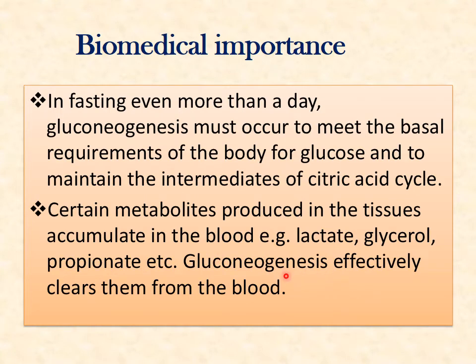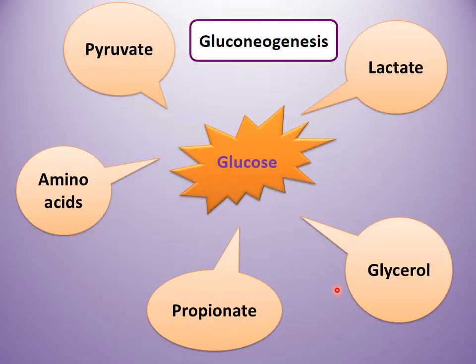So it acts as a clearing agent. It clears all these metabolites. In the fasting stage it is important, glucose is the important source of energy, so that glucose we get from gluconeogenesis. Then we have seen that brain and RBCs are totally dependent on glucose, so for that also gluconeogenesis should occur. So these are the biomedical importance of gluconeogenesis.